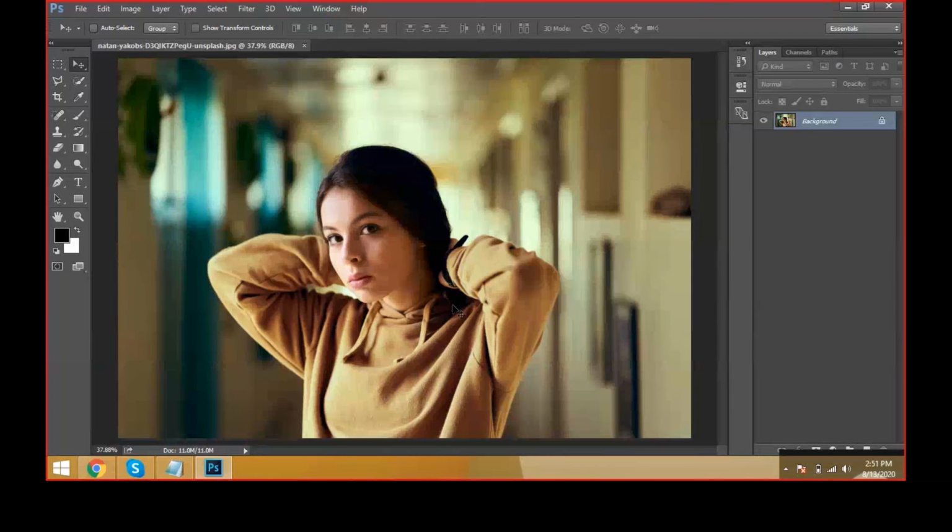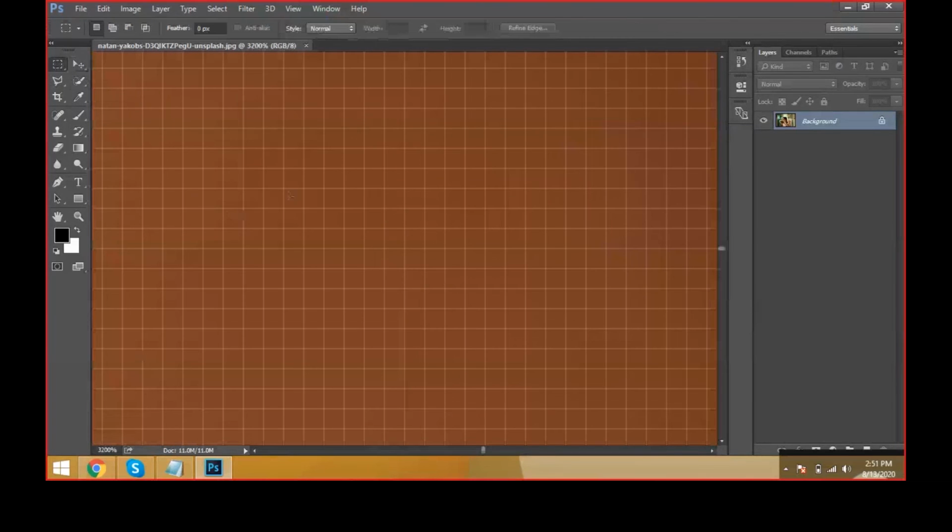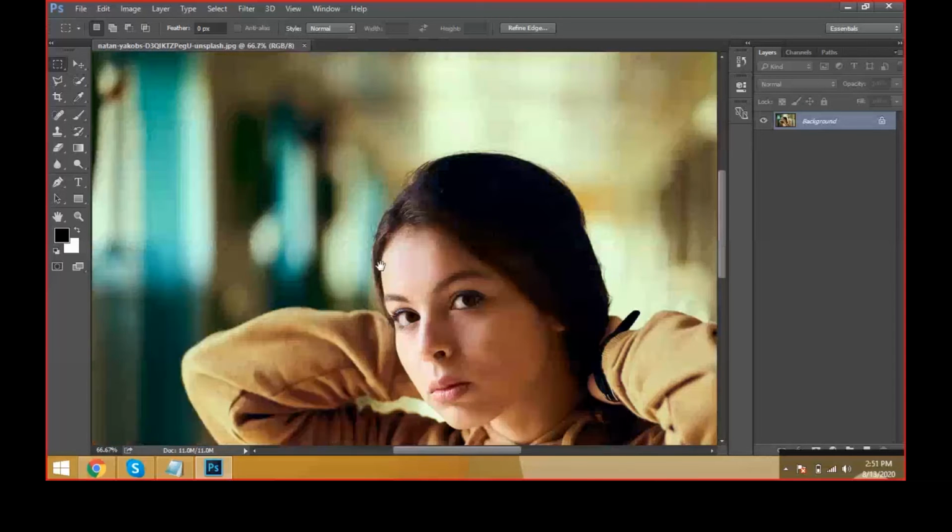But what is a pixel? If you zoom the image, this is a pixel. For every image, we can see the pixels. See, suppose you come here, control, zoom in the document. See here, we have a pixel. Here we have a pixel. A pixel is nothing but a square box.